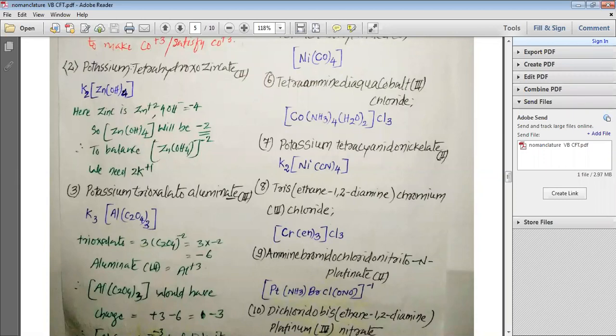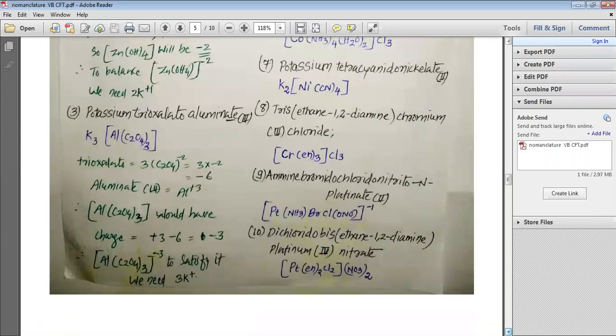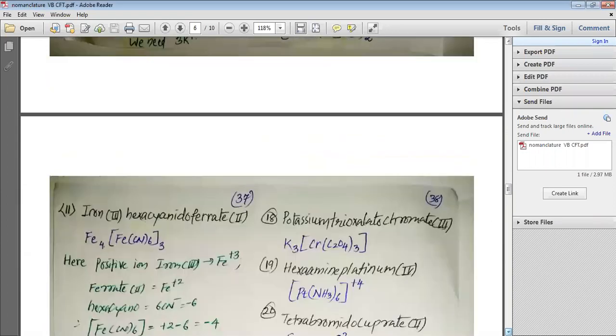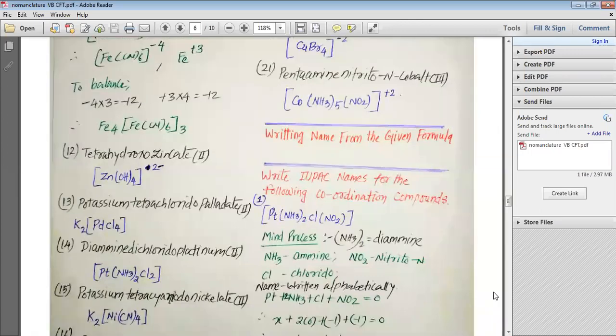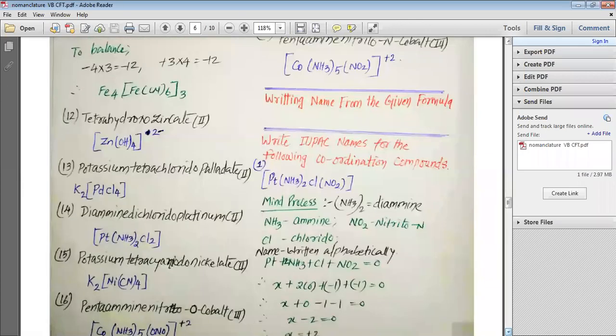To balance this minus 2, we need plus 2. So we need 2K+, or K2, and that is why we have written K2[Zn(OH)4]. In the same way, my dear students, you can write the various names. If I explain all of them, it will take much time, but I would suggest you go through all these names and try to understand how we can write the names. And if you have any doubt, you can ask me tomorrow.